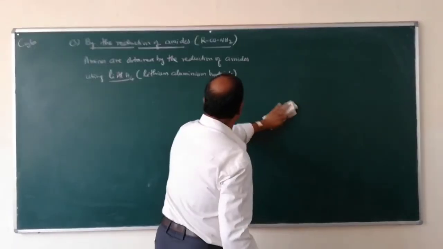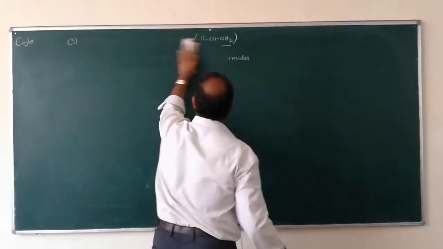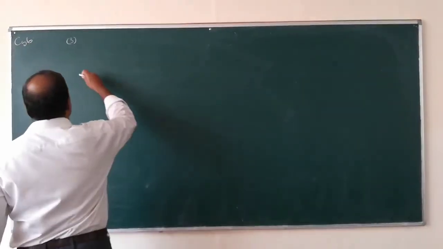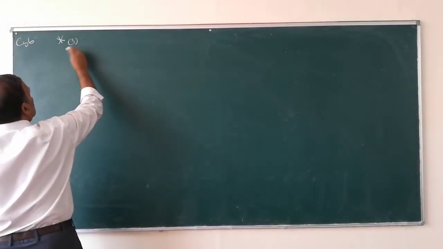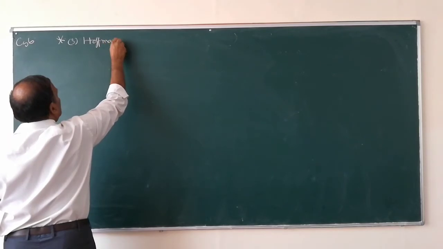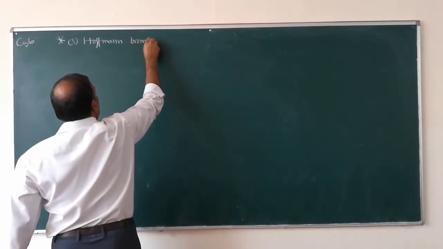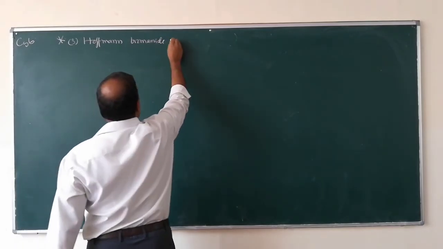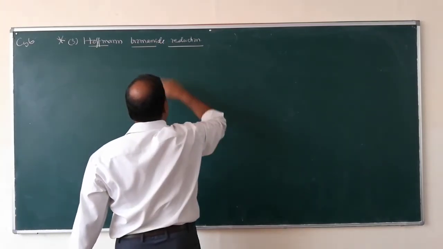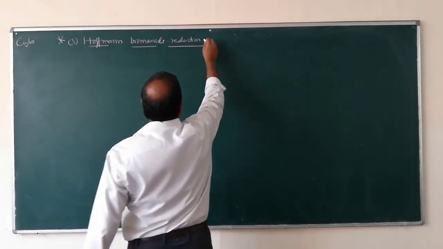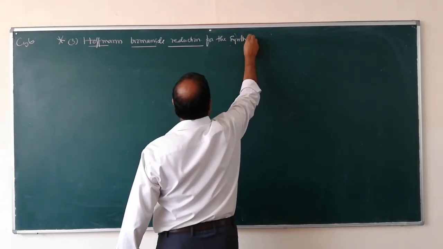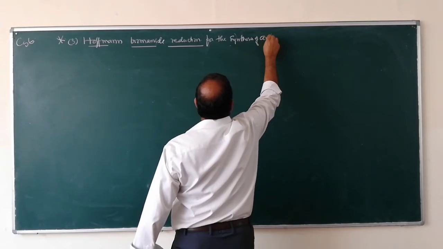And then the fourth method, this is very important: Hoffmann bromamide reduction for the synthesis of amines.